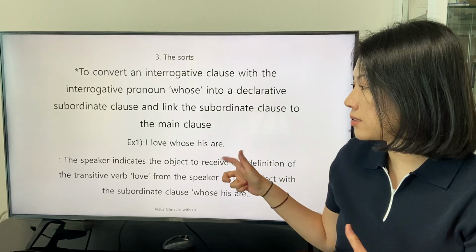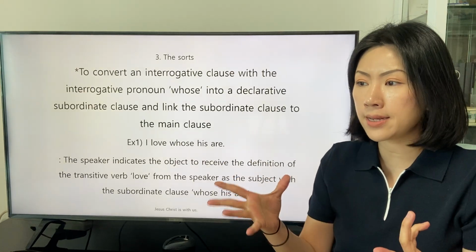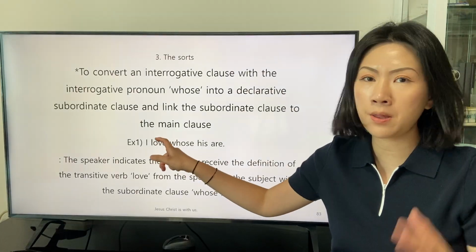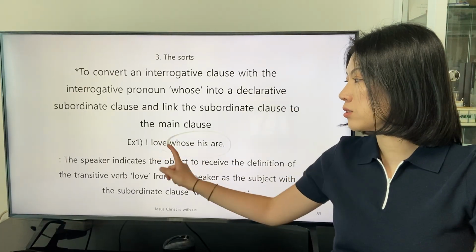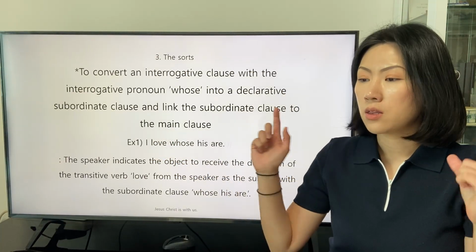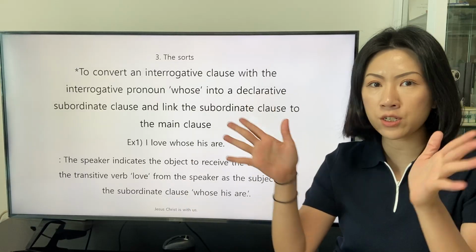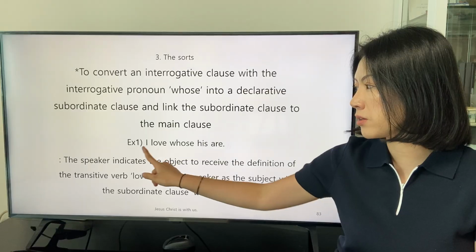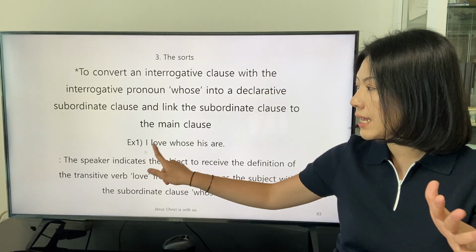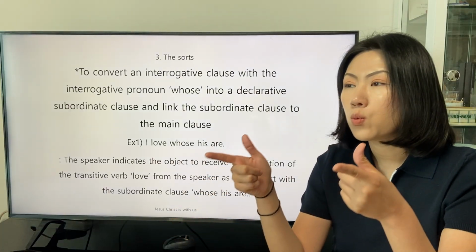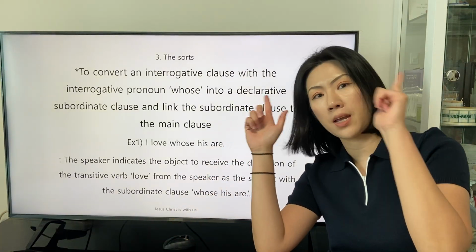In this sentence, the speaker applies the object of the transitive verb love in the main clause as the subordinate clause. The speaker indicates the object that receives the definition of the transitive verb love from the speaker in the main clause as the object which belongs to a subject.